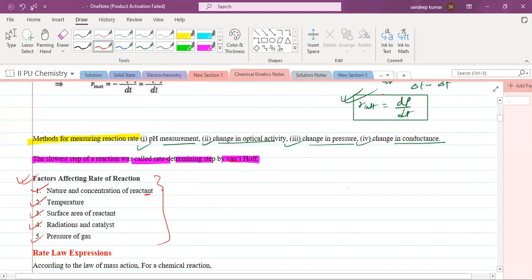Here we'll just remind. See, if any reaction is happening, reactant to product, if you increase the concentration of reactant, the rate will also increase. If you increase the concentration of product from outside, the reaction will move in the backward direction.